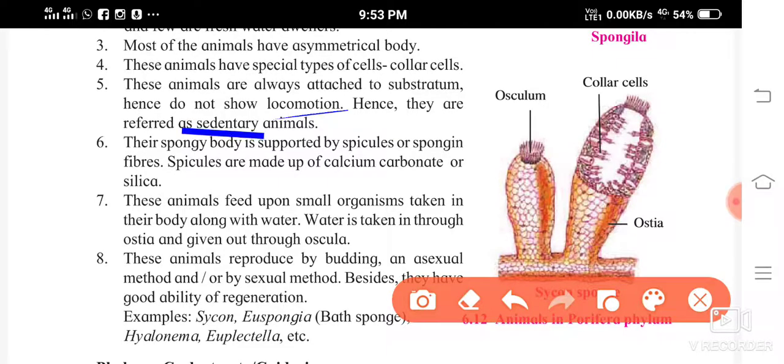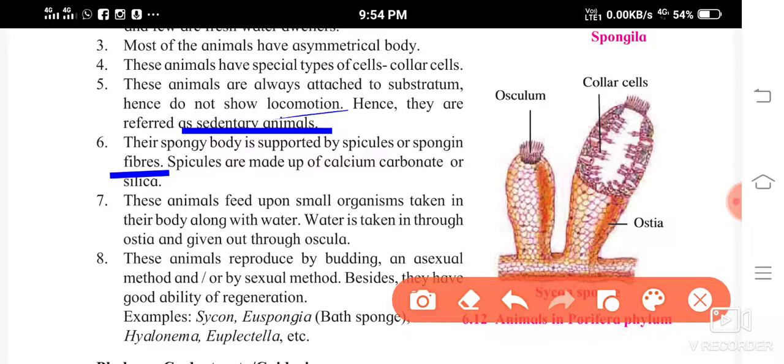Sedentary means they are going to live in one place. Their spongy body is supported by spicules or spongin fibers. So they are supported by spicules or spongin fibers, thread-like.